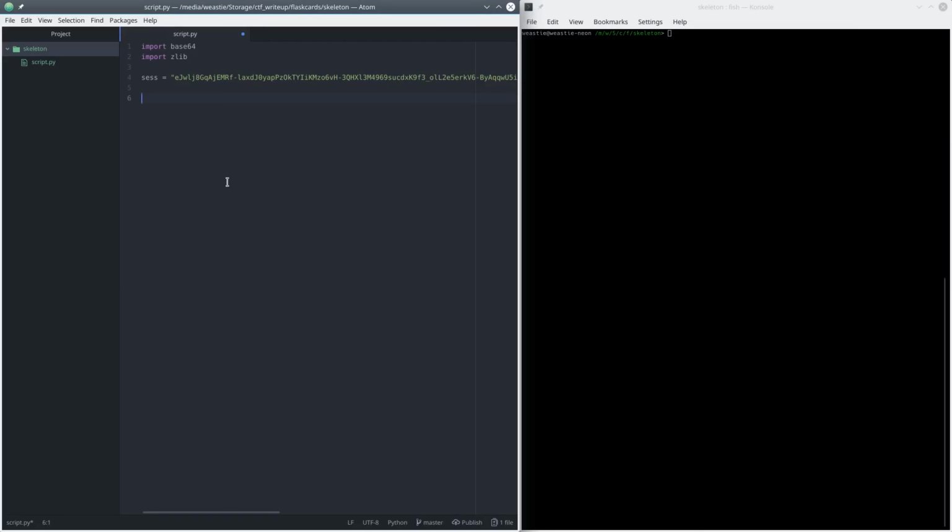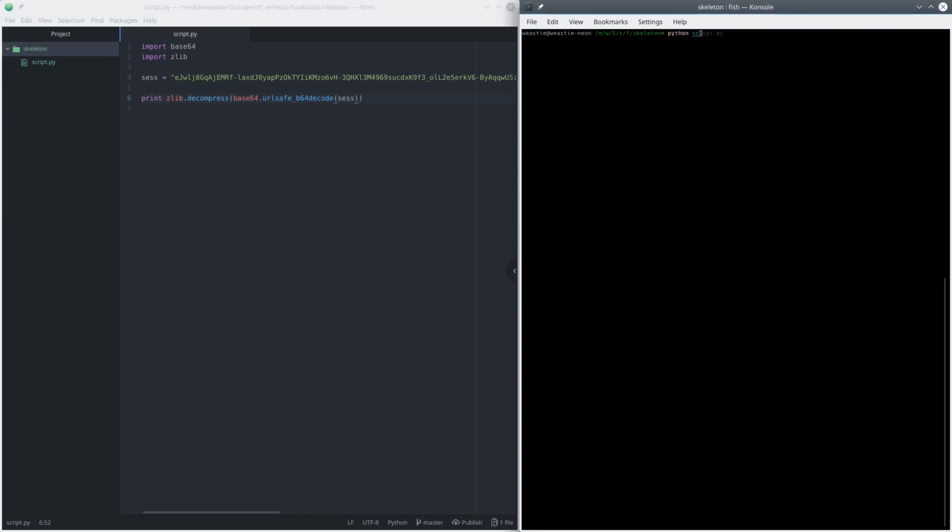And next I'll go ahead and print out the actual session variable. So I need to zlib decompress the base64 decode of the session. Also, I learned from that video that there's such a thing as a base64 URL safe decode. I guess that just makes sure that special characters are encoded back to their correct values rather than percentage signs or whatever. Now let's try it out. And here we go. We have a fresh value, an ID, a CSRF token, and a user ID.